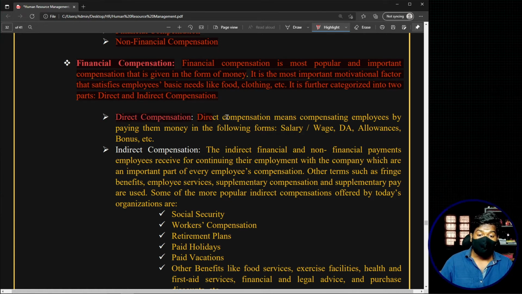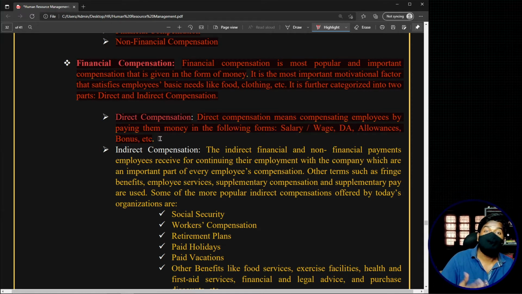Now, direct compensation means compensating the employees by paying them money in the following forms: you have salary, you have wage, you have dearness allowance. You will also have other elements, for example conveyance allowance and all these things, bonus, commissions, pay incentives, etc. That means all the parts that you receive in the form of direct money.